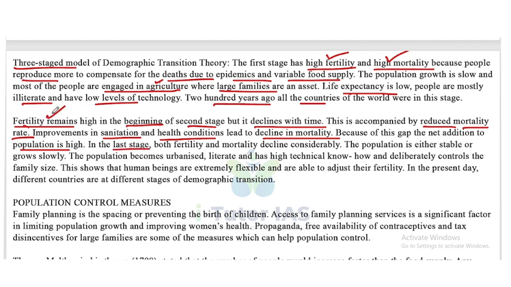So in the second stage, the fertility remains high in the beginning, but it declines with time. Mortality is also reduced, as improvements in sanitation and health conditions lead to a decline in mortality.